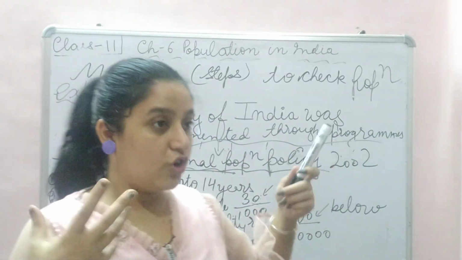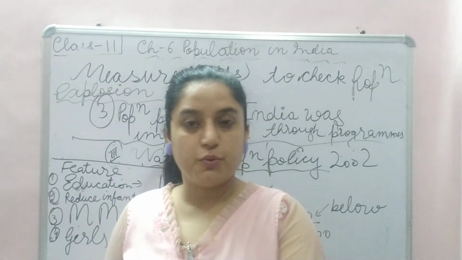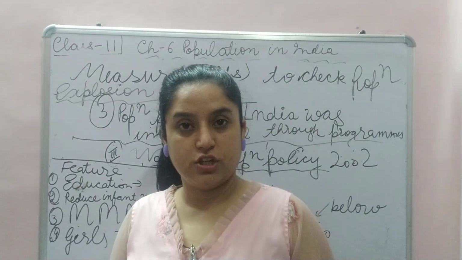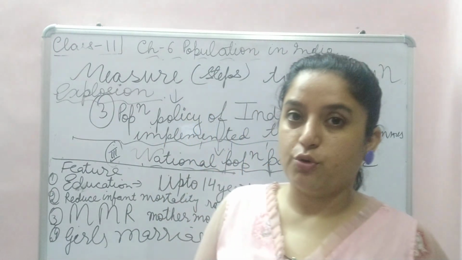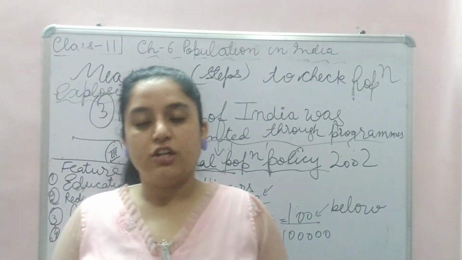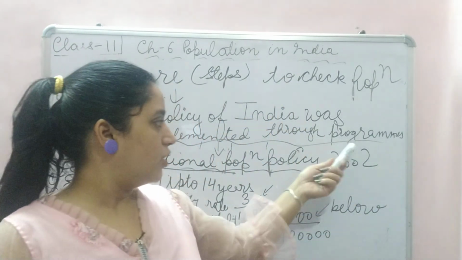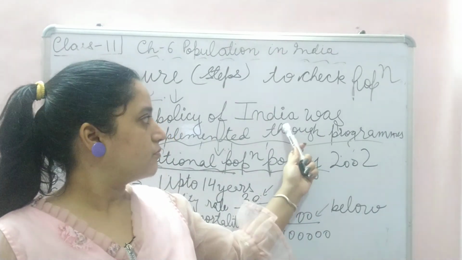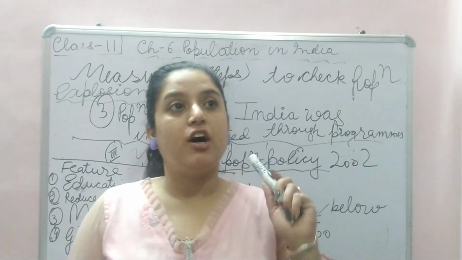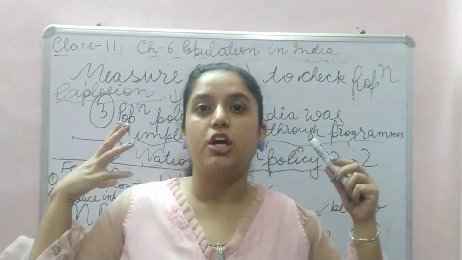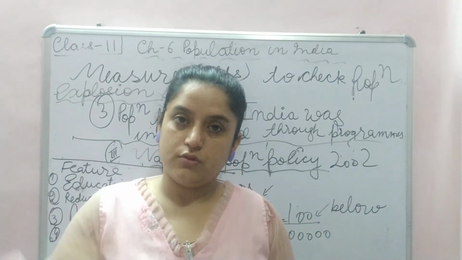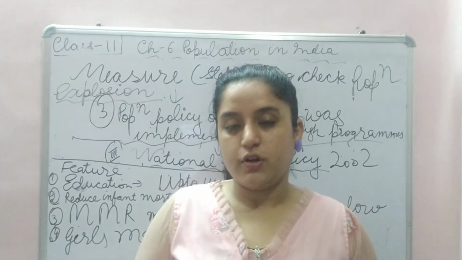Because they were framed by the government, the programs were made. This is the third program we have talked about: national population policy, after the family welfare program and family planning program. Three programs came under this government initiative. Anybody, if asked what steps should be taken to lower the population, you have to tell these.